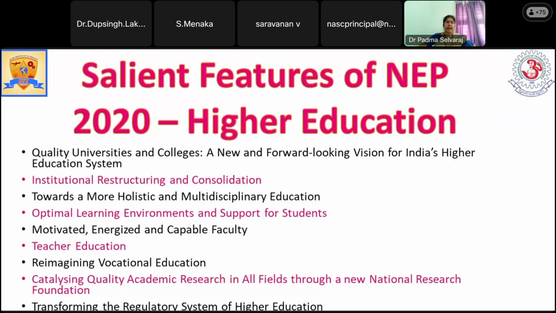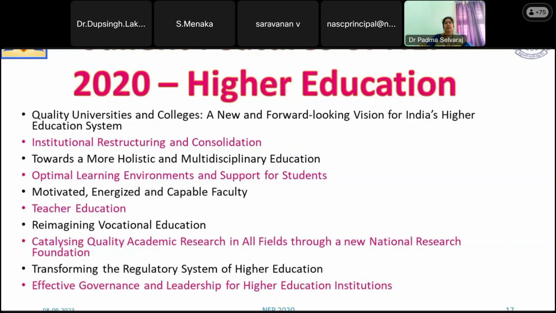And coming to higher education, the base education is provided or nurtured to a student at different levels, focusing on quality education. So what are the other features of NEP 2020? The quality of the universities, we have to move forward to the next step. Then institutional restructuring, and again holistic as well as multidisciplinary, going to the next level here.